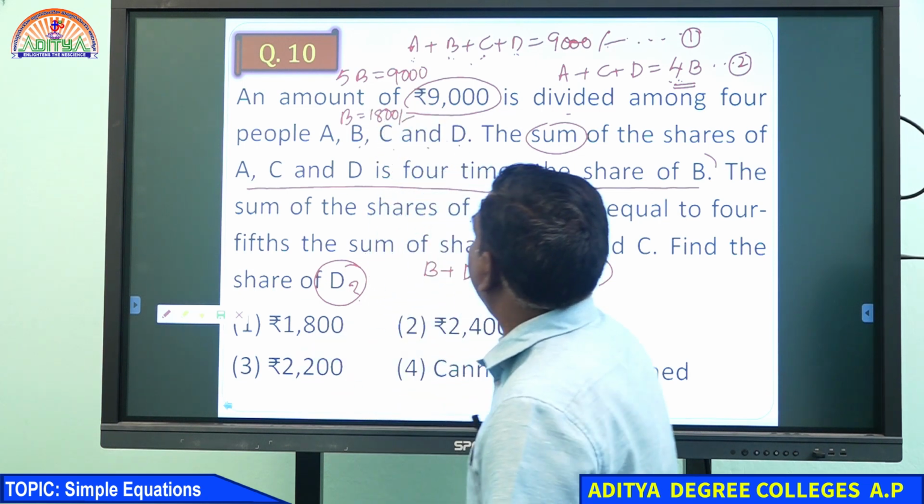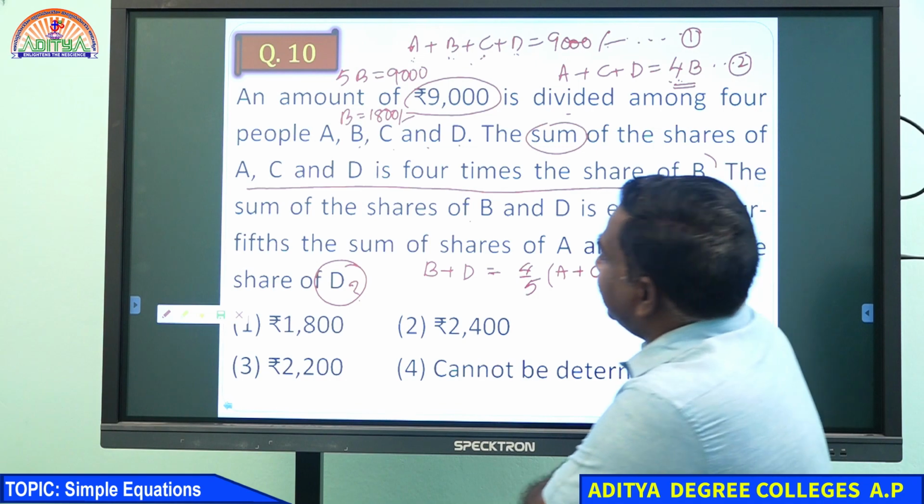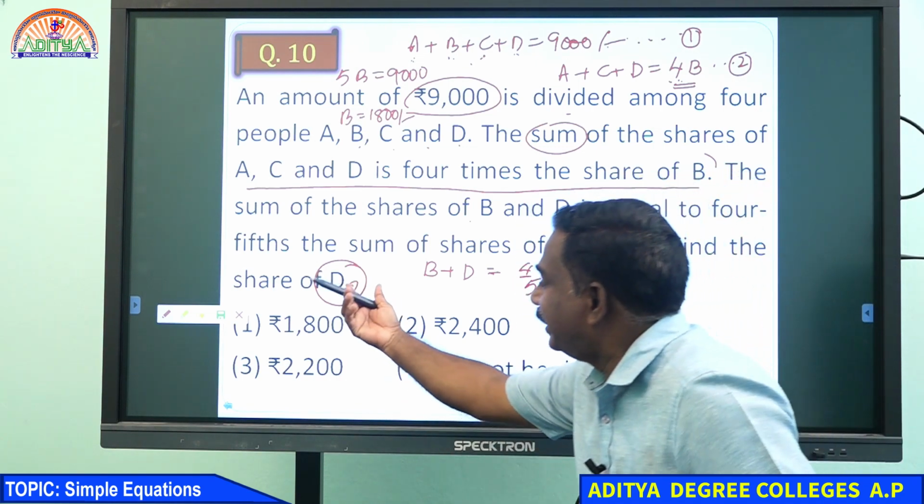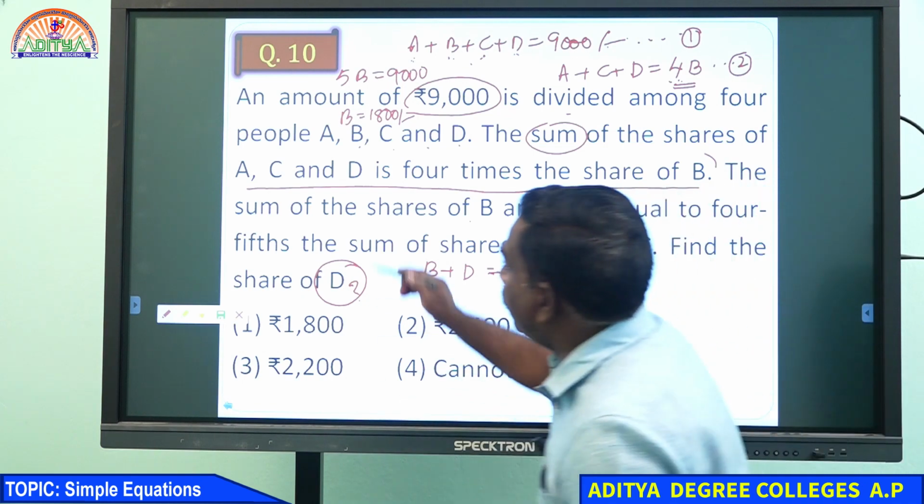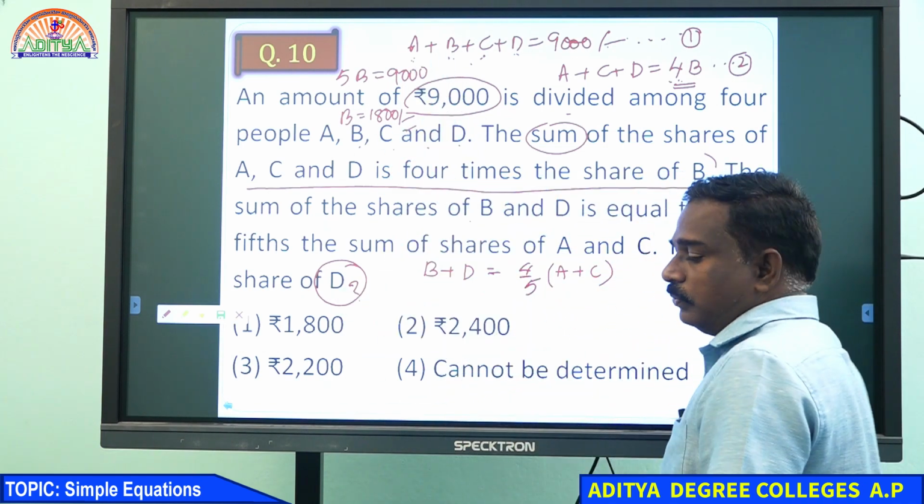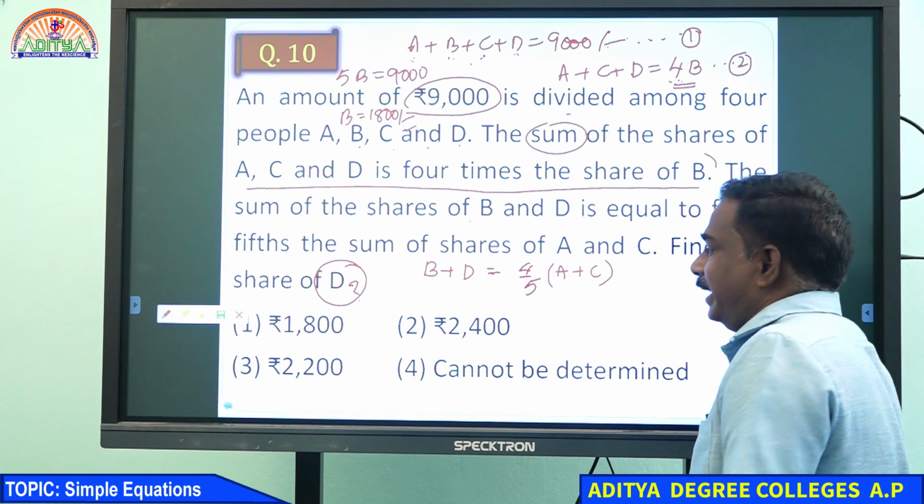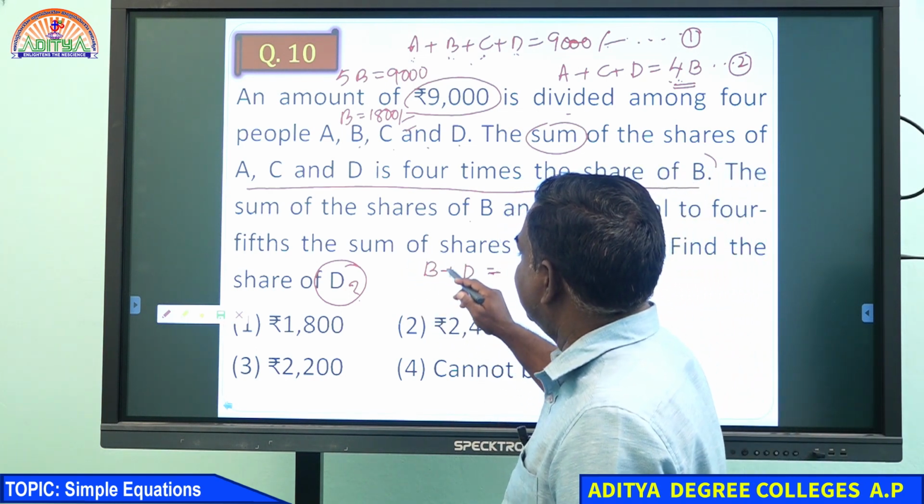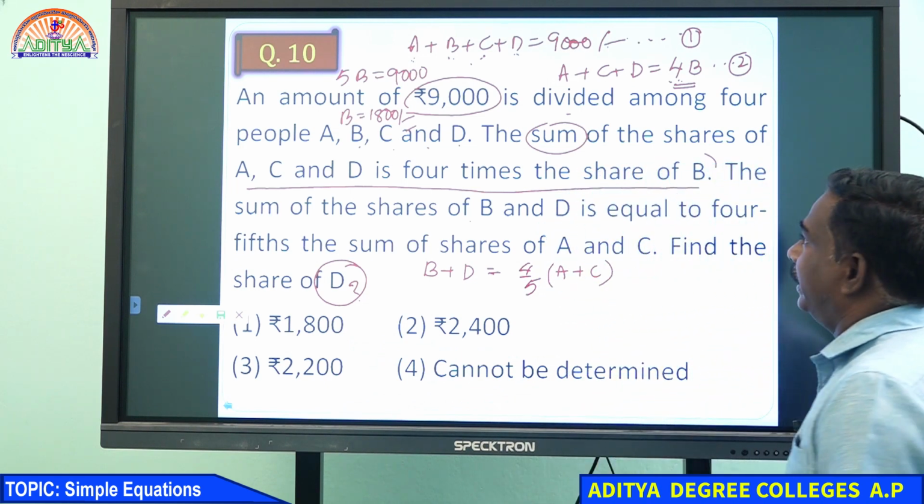So B equal to 9000 by 5, which means 1800. So B amount we got. B amount is 1800. We want D amount. How to get the D amount? So already this amount we got as 1800.